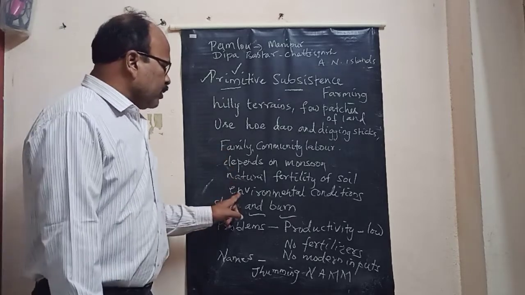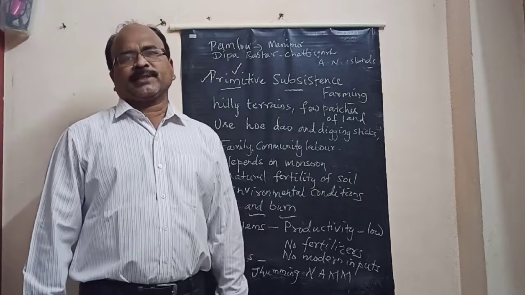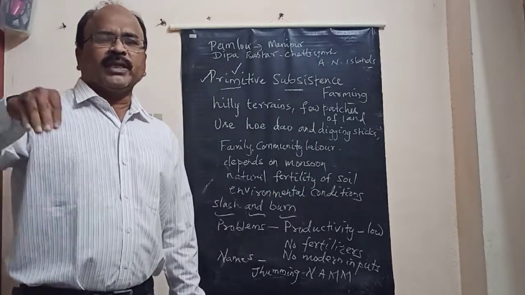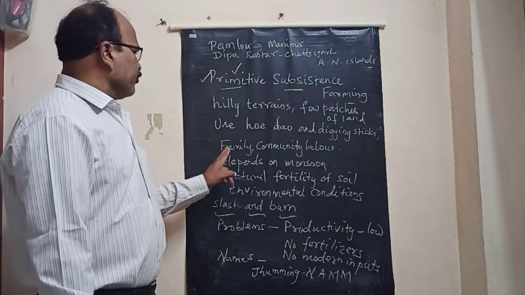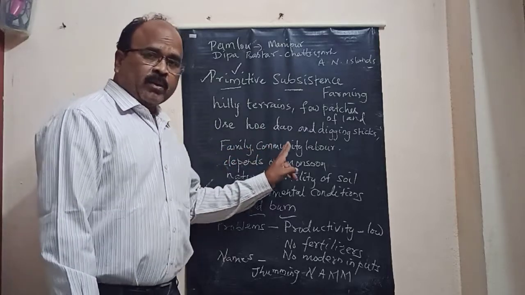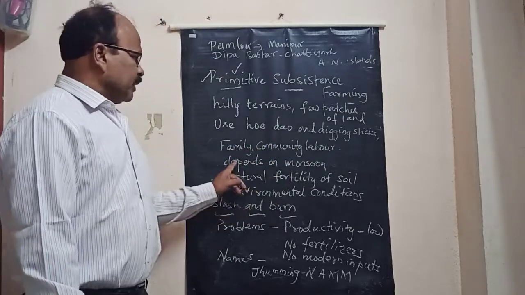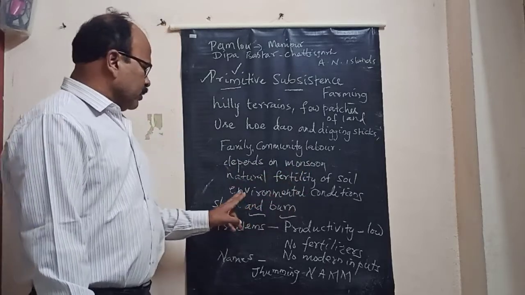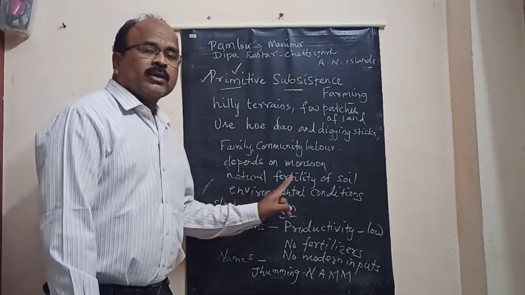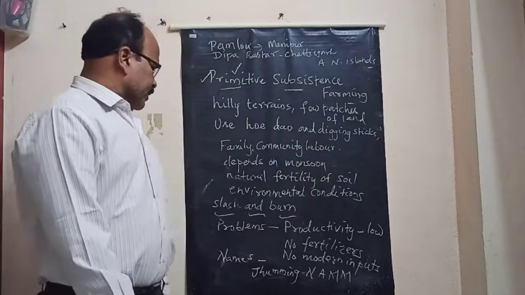They don't go for any fertilizer or insecticides like modern farmers. It also depends on the environmental conditions in the surroundings. So subsistence farming is a family or community labored farming. It depends on monsoons, on natural fertility of the soil, and also on environmental conditions.